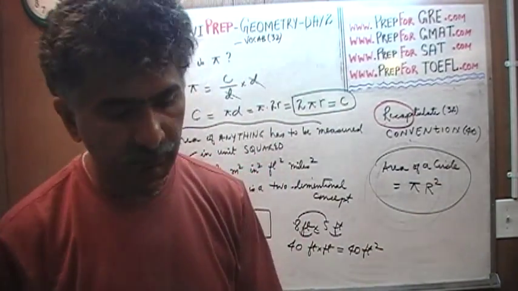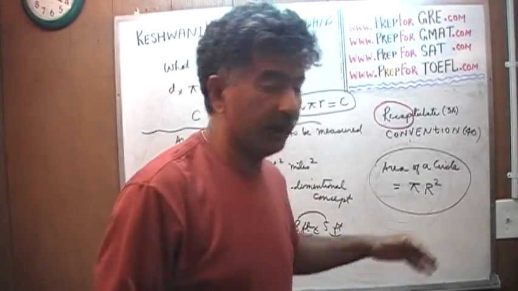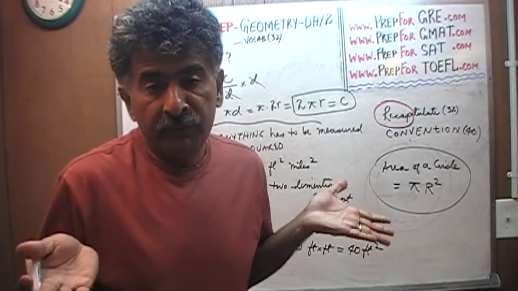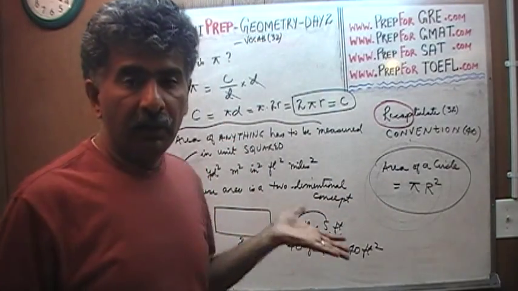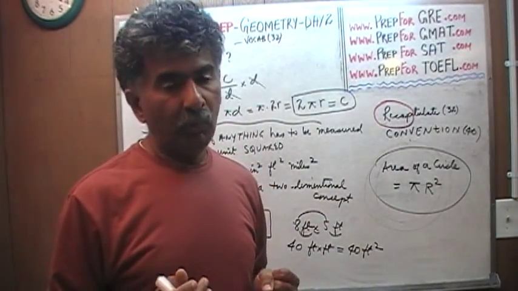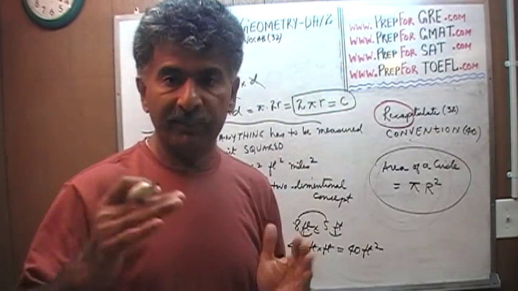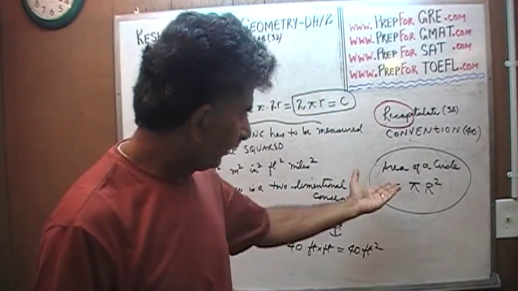Now how are you going to remember that pi r squared belongs to the area of the circle and not the circumference? Because it's got r squared. If something is being squared, if the unit is being squared, it's got to be the area. As we just explained, area is always two-dimensional, because you've got the length and the width. Do you understand?